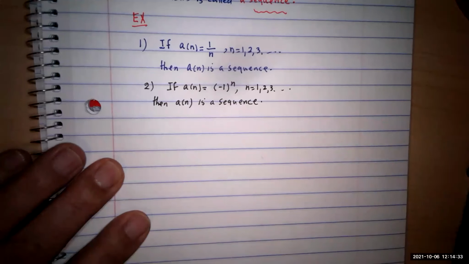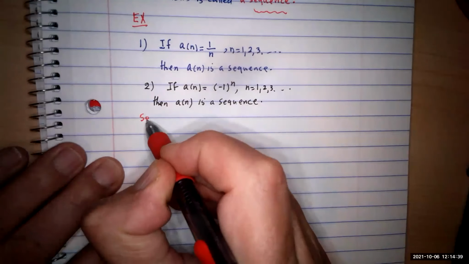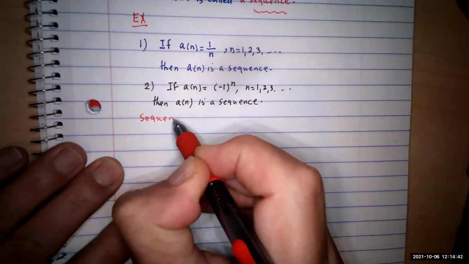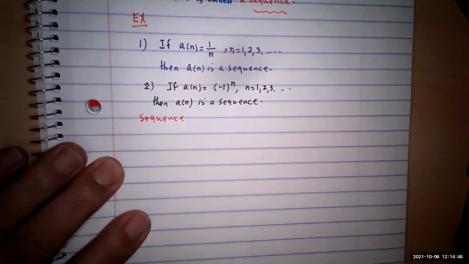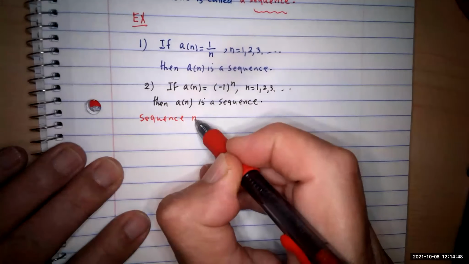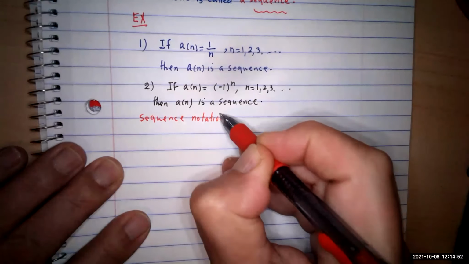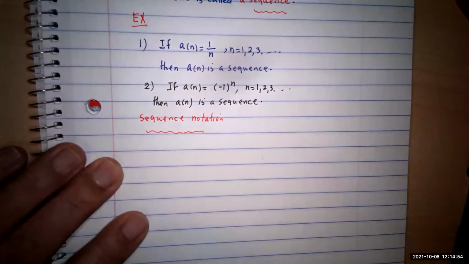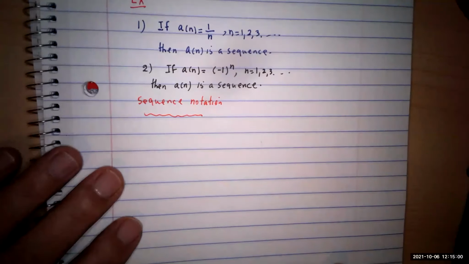Now, the important part is the notation that we're going to use in this course. What is sequence notation? Sometimes we use this type of notation, and sometimes the other notation, like in calculus. I may talk about A of n, and especially when we get to induction, use P of n.